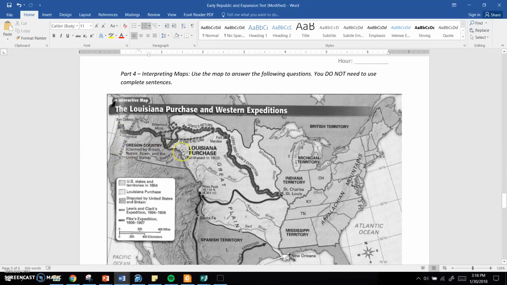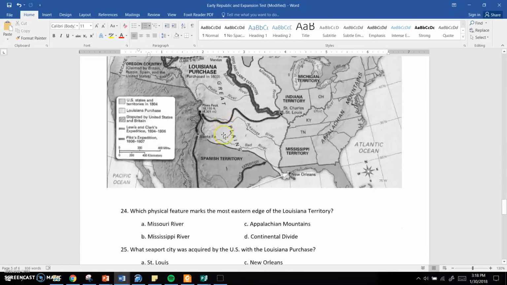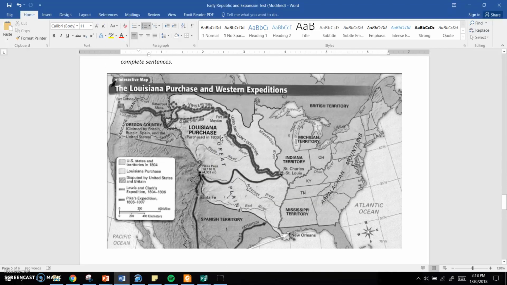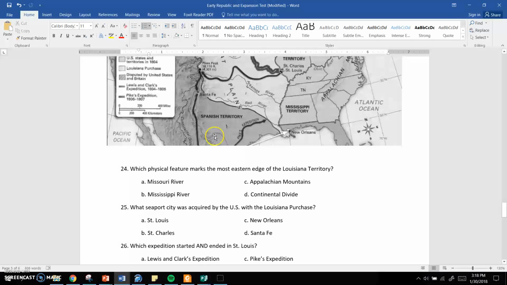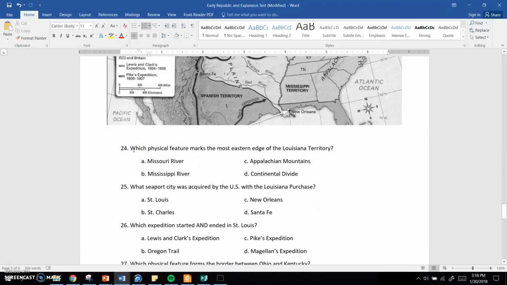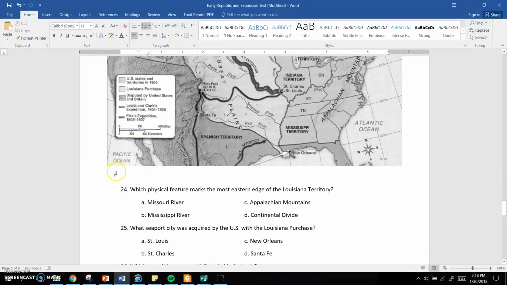Last part down here, part 4, interpreting maps. Use the map to answer the following questions. You do not need to use complete sentences. And actually, these are multiple choice down here now, so that does not matter. Okay. Number 24. Which physical feature marks the most eastern edge of the Louisiana Territory? A. The Missouri River. B. The Mississippi River. C. The Appalachian Mountains. Or D. The Continental Divide.